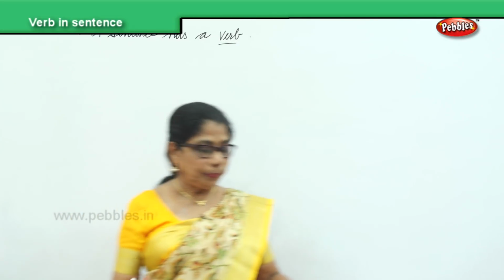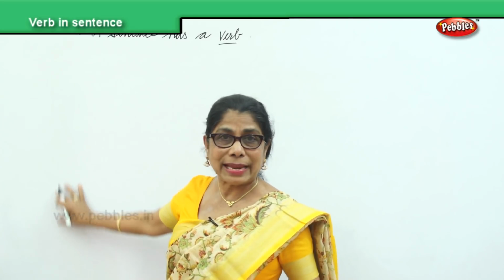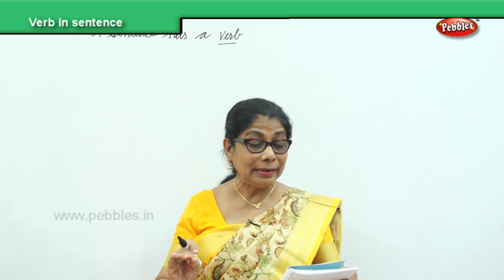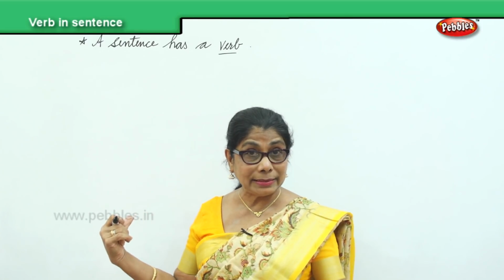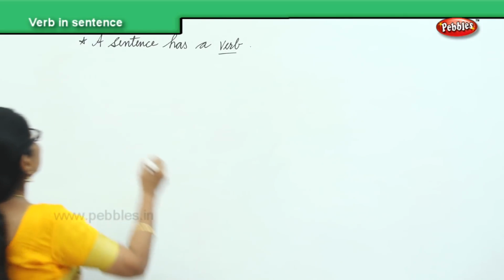Okay. Now I'm going to give you a few sentences and we will circle together. A sentence has a verb, so you must circle the verbs in these sentences. What are you going to do?